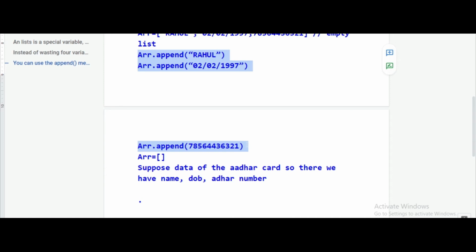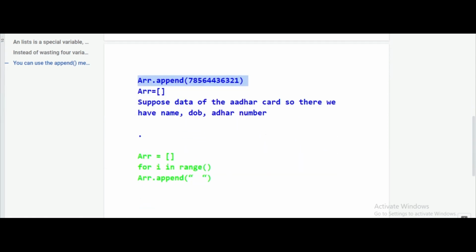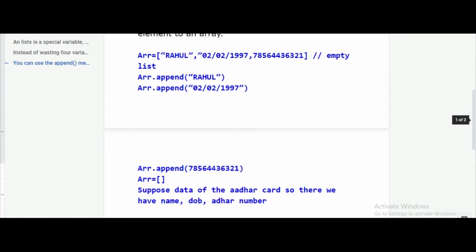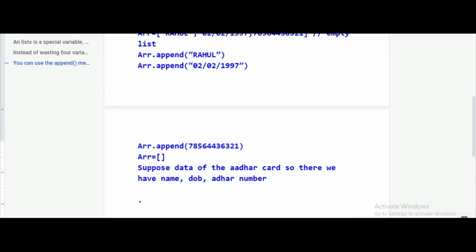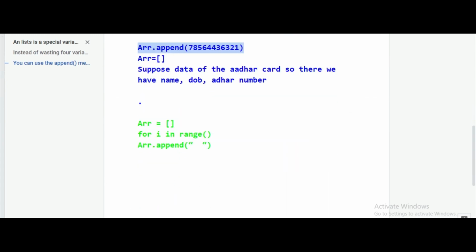So how do we reduce this, so that we can easily store any amount of values using this append? For that we bring in the concept of the for loop. In programming, why do we use a loop? Whenever we want repetition of instructions, these instructions must repeat themselves. We want this instruction to repeat for every individual, and each time insert some other value. In case you want repetition, you use the for loop. For example, for i in range, which I already told you in our previous lecture also, so you can refer to it there.